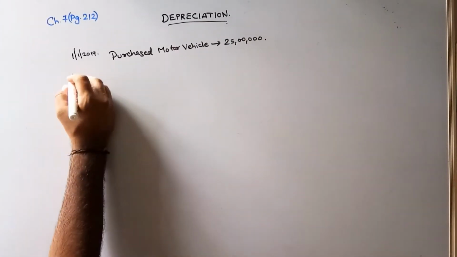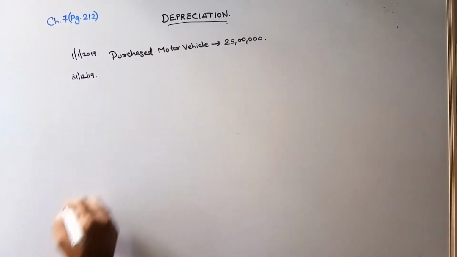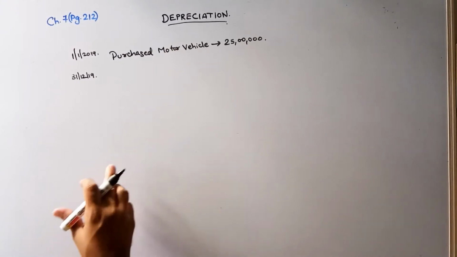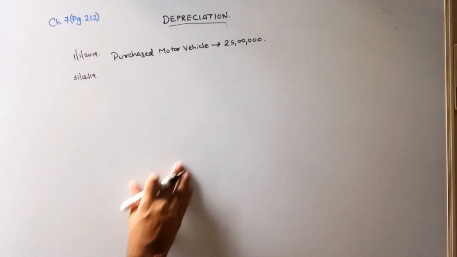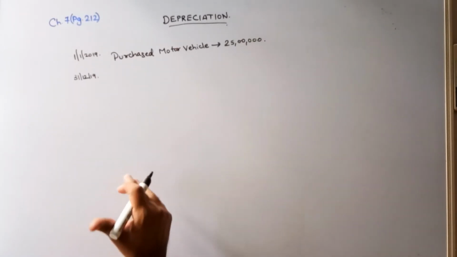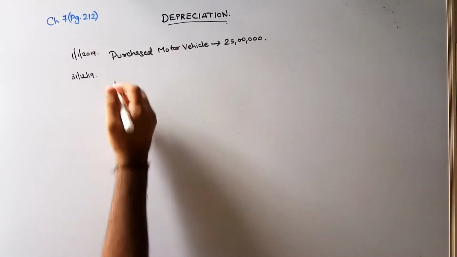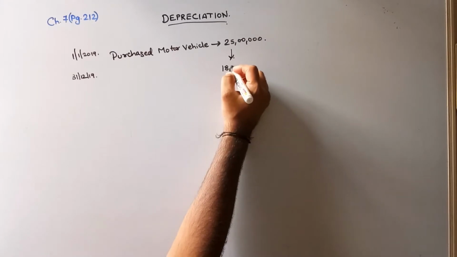On the 31st of December 2019, I went to the same person from whom I purchased the motor vehicle. I told him, see, for 25 lakhs I had purchased this vehicle. I want to sell it back. How much will you be able to offer me for this? He says, I will offer you 18 lakh rupees against this.